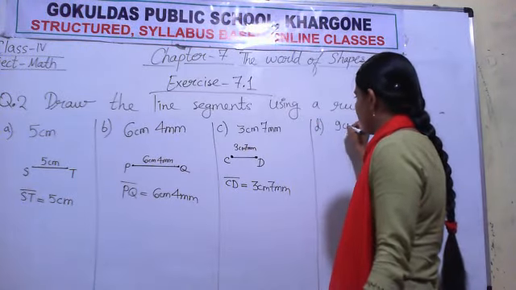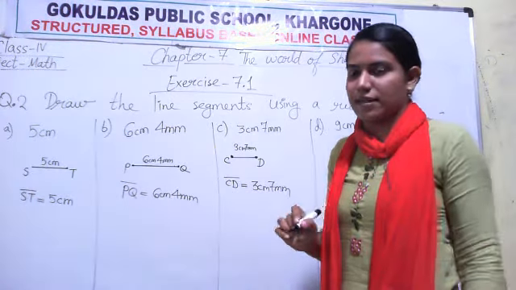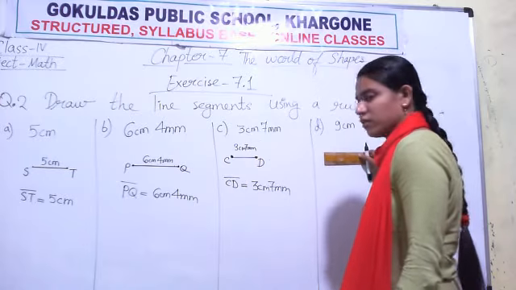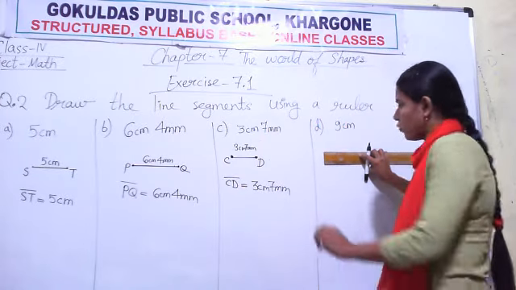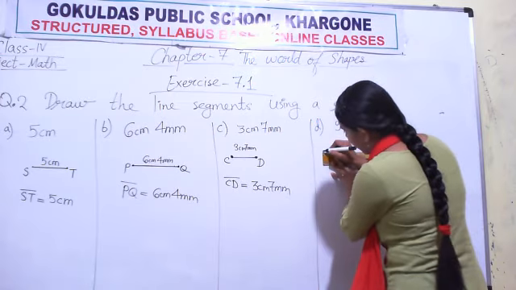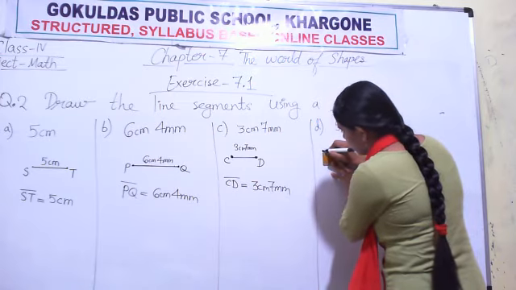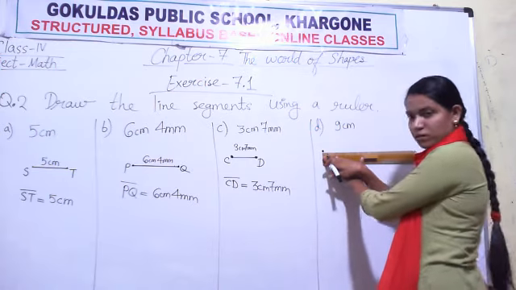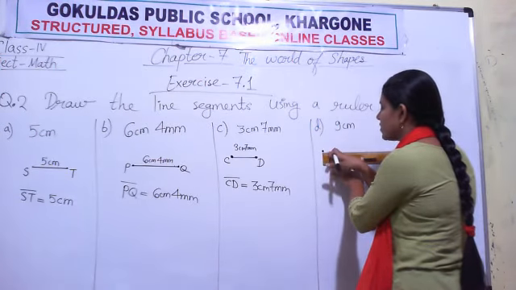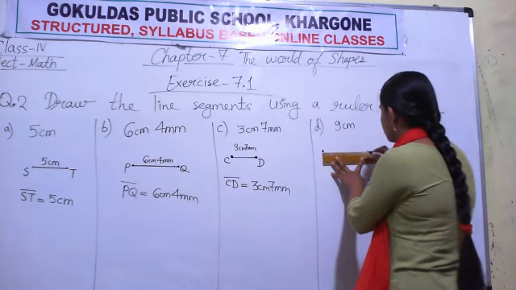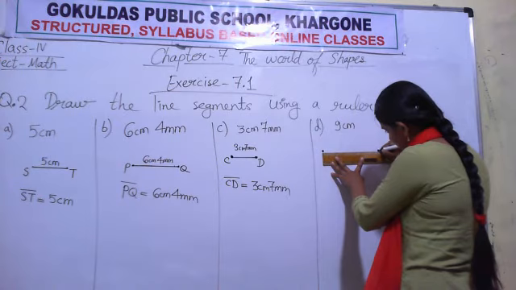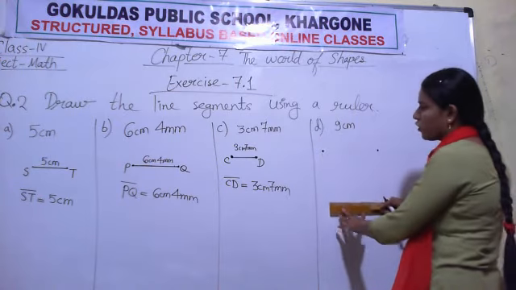Now D. D is of 9 centimeter. So what you will do? You will place the ruler on your notebook. Do not move the ruler. For a 9 centimeter length line, make a dot on 0. And 9 centimeter means 9 big divisions. See where 9 is written on your scale? Here. Make another dot here.